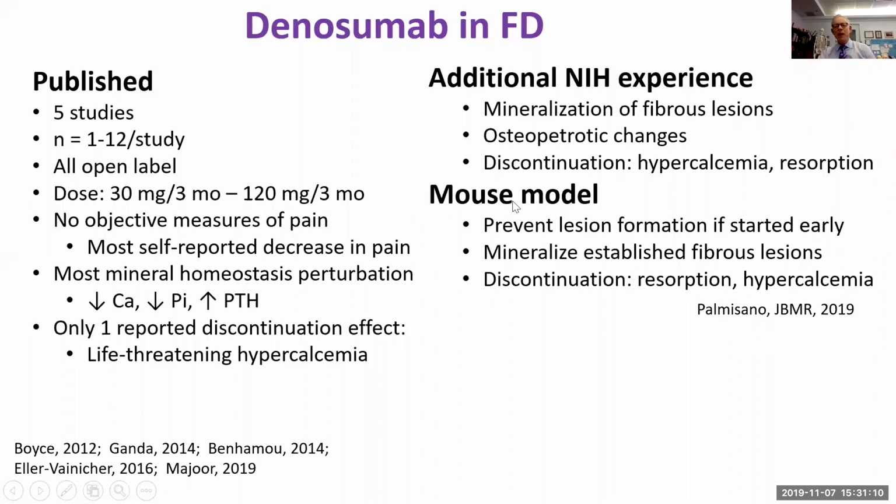There's a very interesting recently published report I encourage you to take a look at. It's in the JBMR. This is a mouse model of fibrous dysplasia from Mara Riminucci's group in Rome. And they show that treatment prior to the formation of fibrous dysplastic-like lesions can actually prevent the formation. If started quite early, the lesions that are there become mineralized with the treatment of Denosumab. But again, on discontinuation, there's resorption of that tissue that had been mineralized, and there was hypercalcemia.